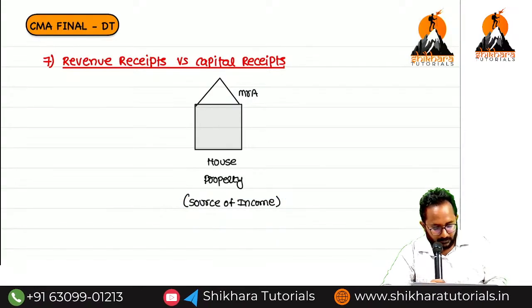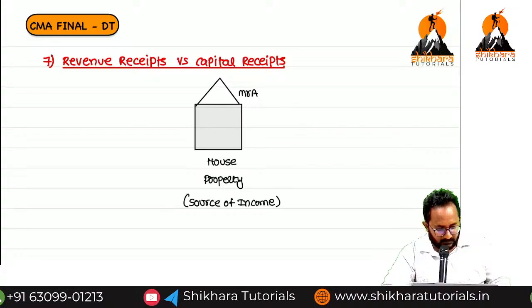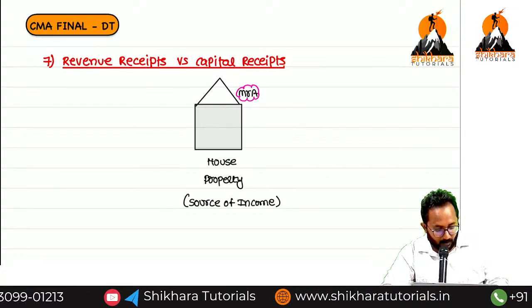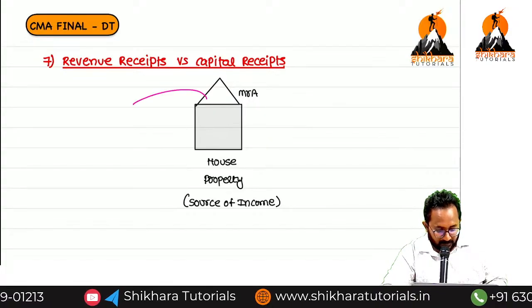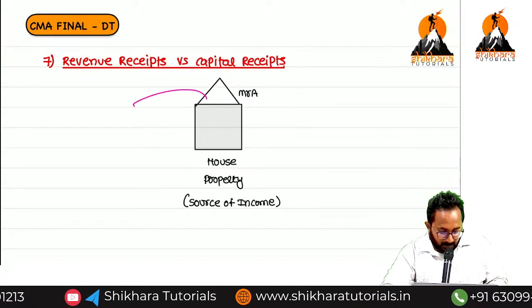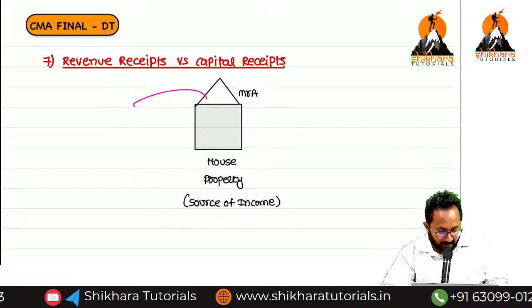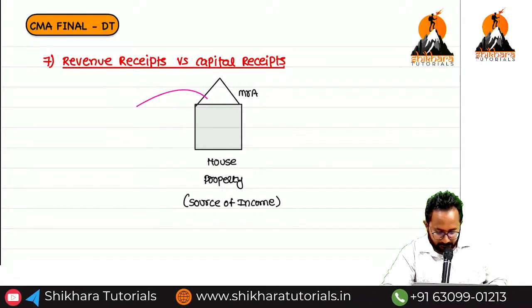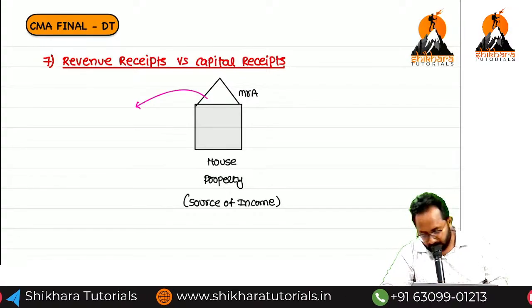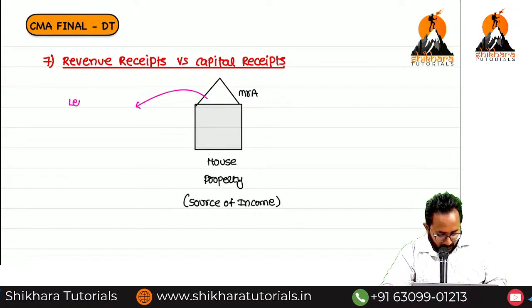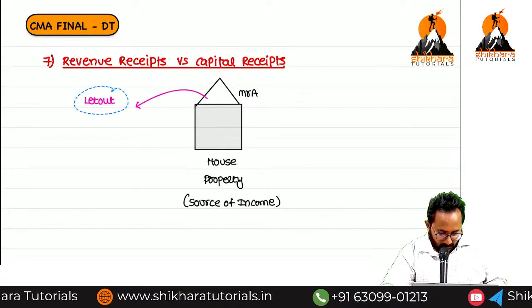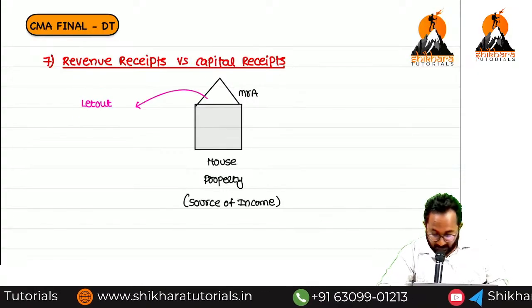So now, in my case, if I am Mr. A, and I want to give this building on a let-out basis, I can earn rental income. This is one option we have. What is that option? Let out, and we can earn rental income.